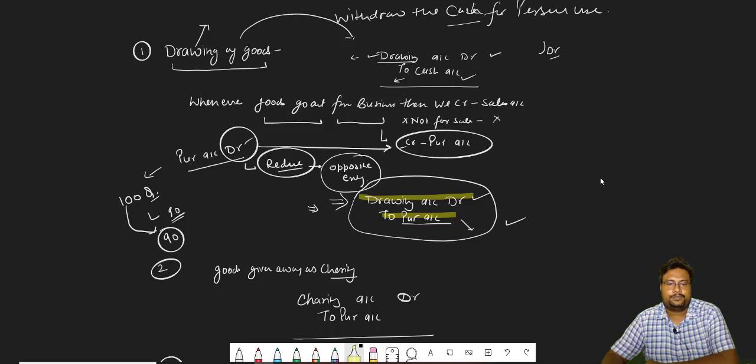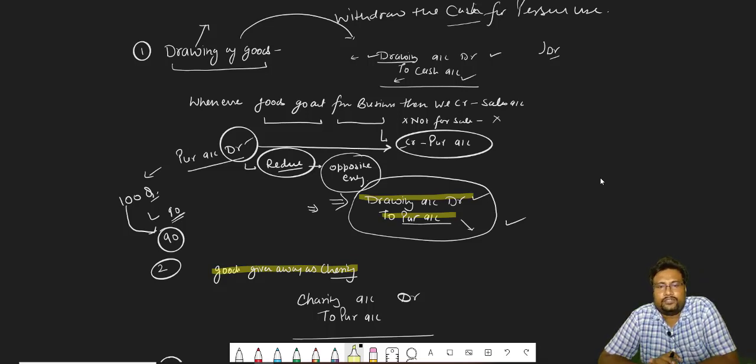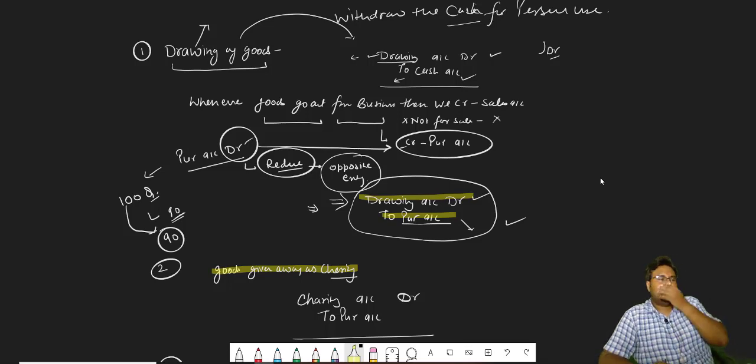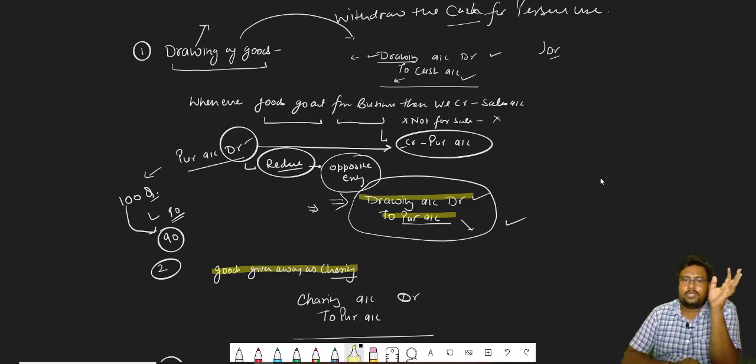Now second one, goods given away as a charity. What is the meaning of charity? Donation. And this will act as an expense for us. You know, charity means suppose any orphan's house or any old age home is there, we distribute the goods to them.